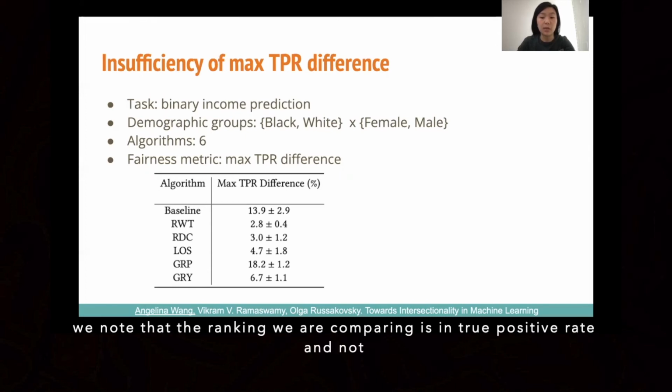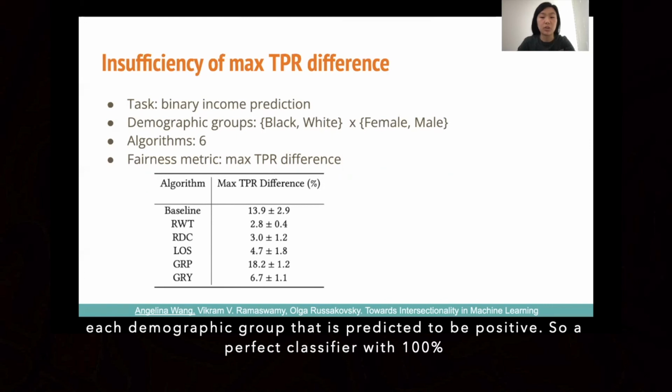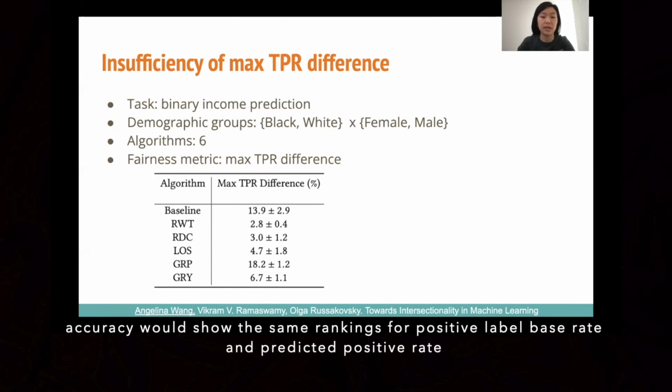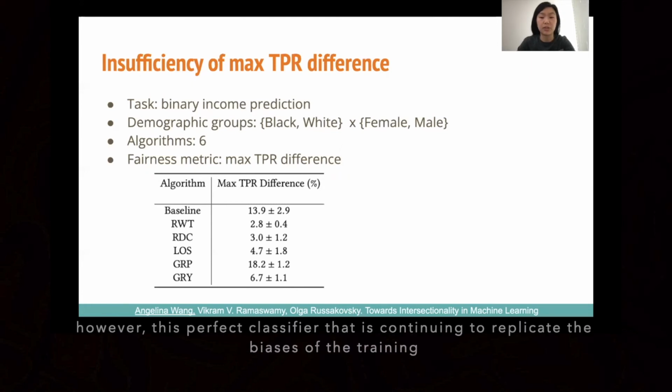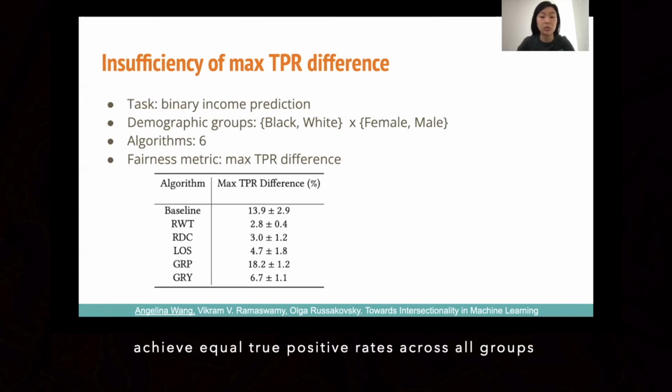We note that the ranking we are comparing is in true positive rate and not predicted positive value. The predicted positive value is the proportion of each demographic group that is predicted to be positive. So a perfect classifier with 100% accuracy would show the same rankings for positive label base rate and predicted positive rate. However, this perfect classifier that is continuing to replicate the biases of the training data and reproduce this ranking between group A and group B would still be able to achieve equal true positive rates across all groups.